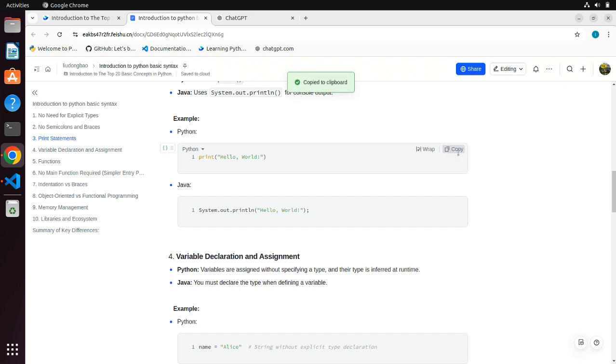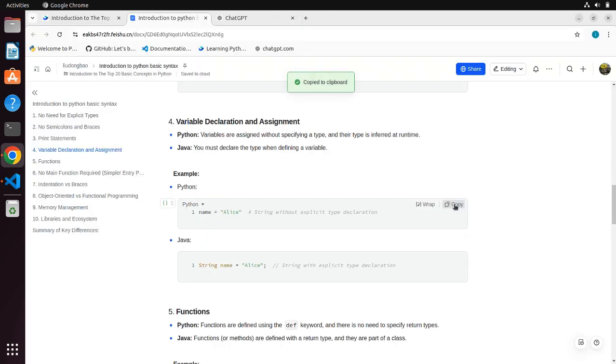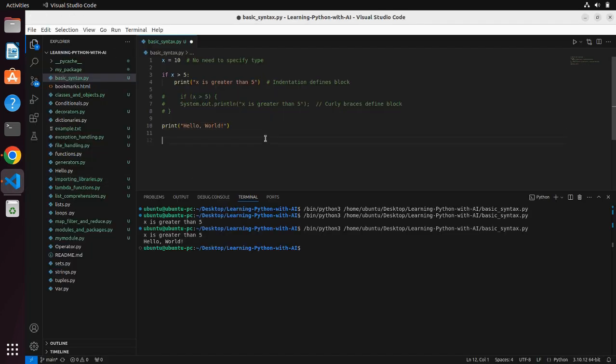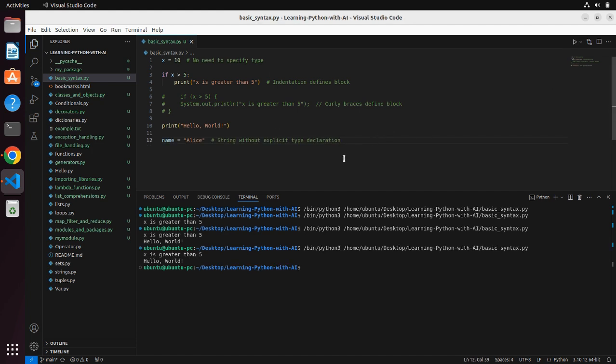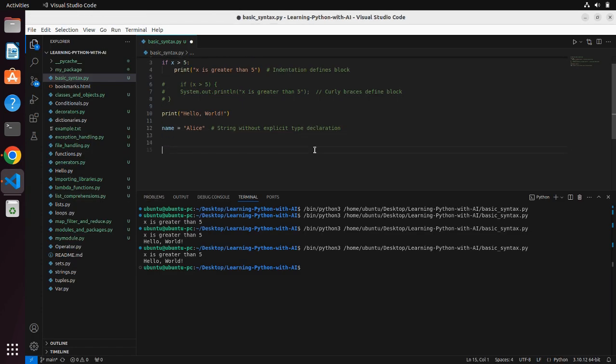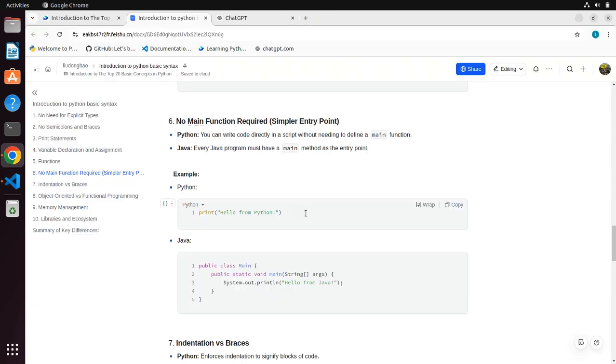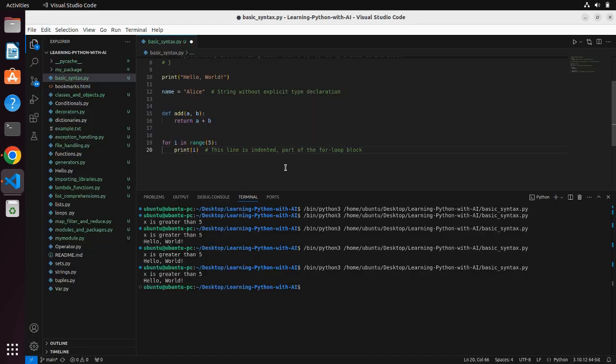3. Print statements. Python uses print as a built-in function to output to the console. 4. Variable declaration and assignment. Python variables are assigned without specifying a type, and their type is inferred at runtime. 5. Functions. Python functions are defined using the def keyword, and there is no need to specify return types. 6. No main function required, simpler entry point. You can write code directly in a script without needing to define a main function.